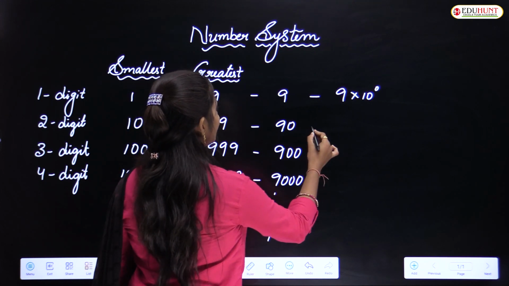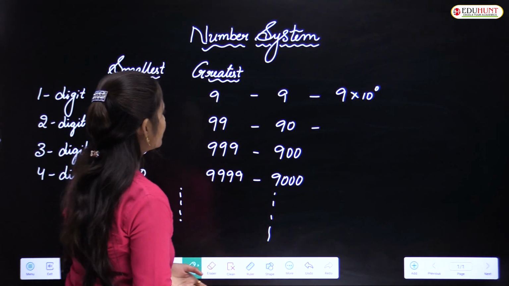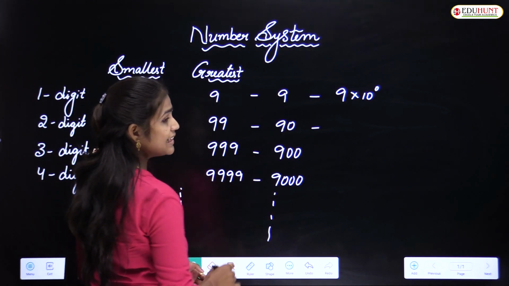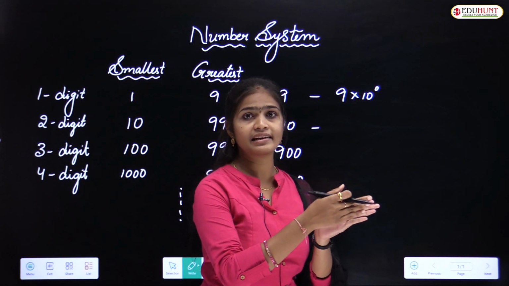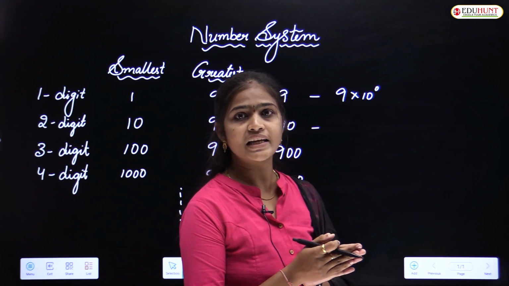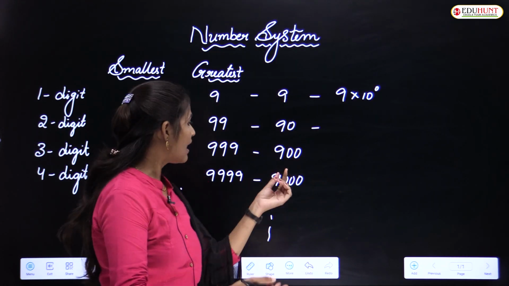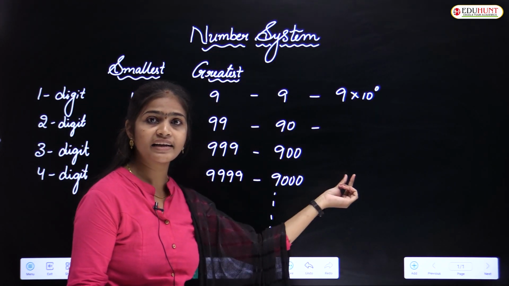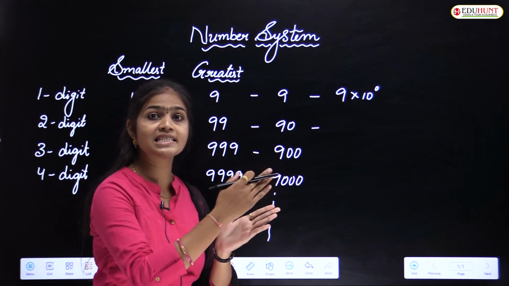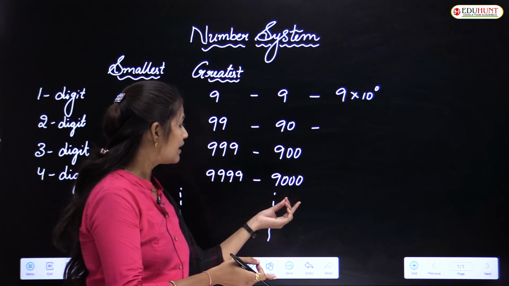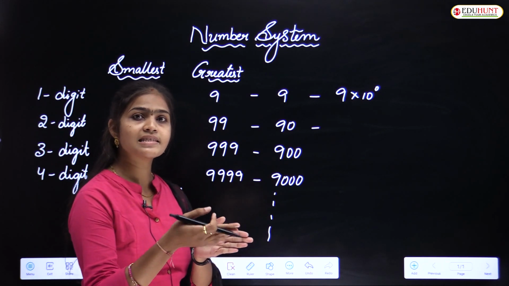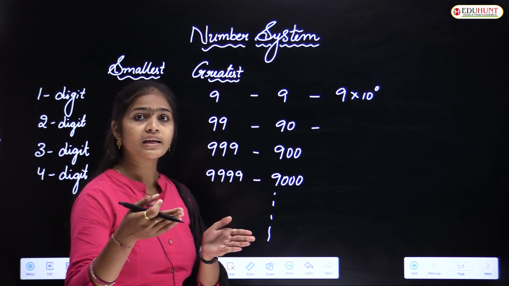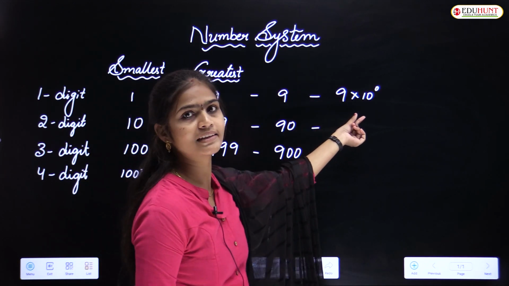Okay, and there is another rule here. Why? Because 90 is a multiple of 9, and in the same way 10 also. So we can write that as 9 into 10, and this is 9 into 100. 100 again we can write as 10 into 10. 900 is 9 into 100, and 9000 is 9 into 1000. 1000 again we can write as 10 into 10 into 10. In that manner I wrote 10 here.